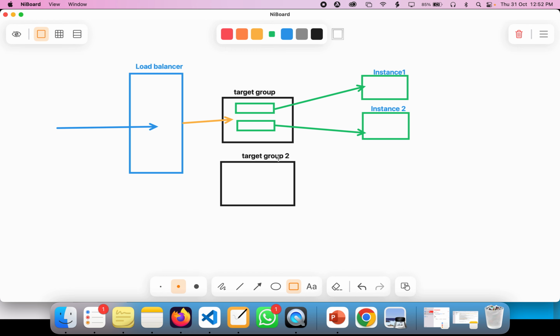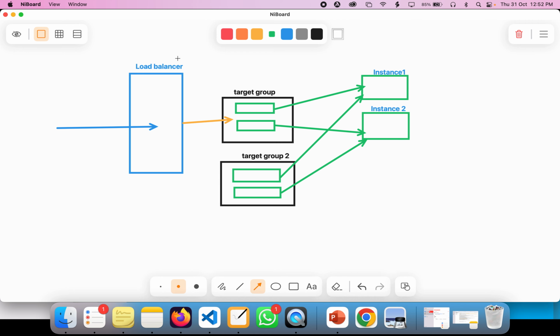If you want to add this instance here as well, is it possible? Overall, you might think it's not possible, but actually it is possible. One instance can be part of multiple target groups.